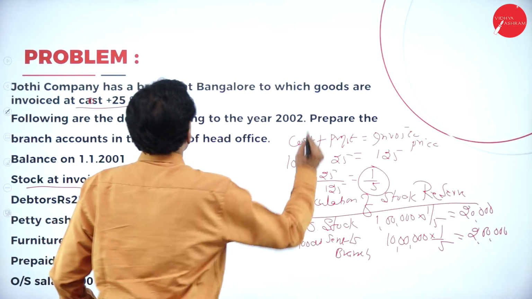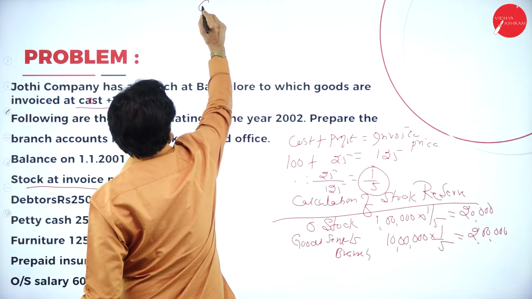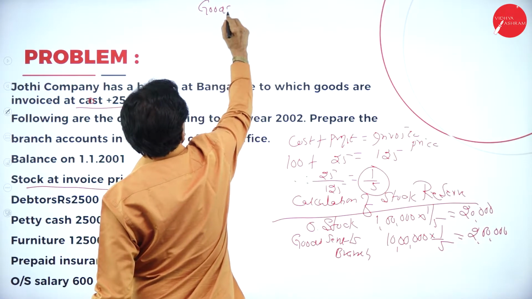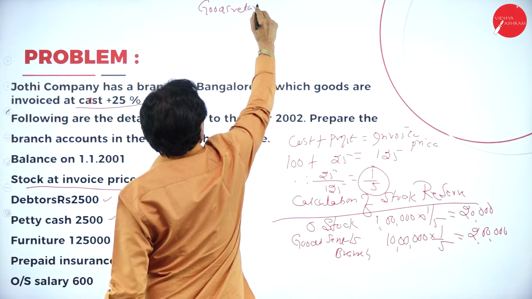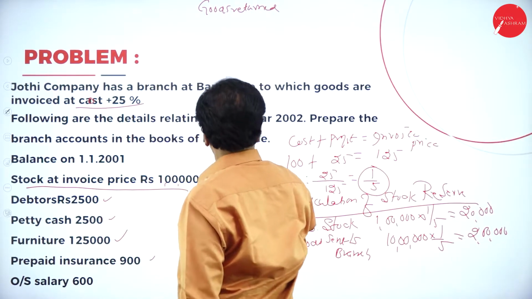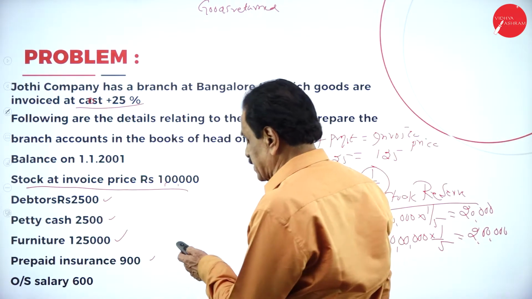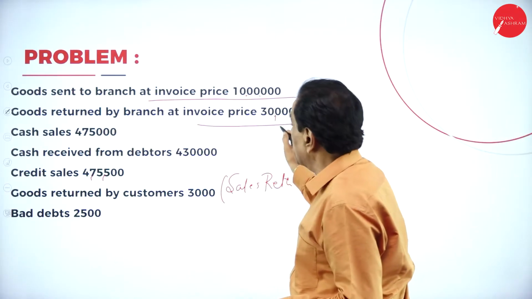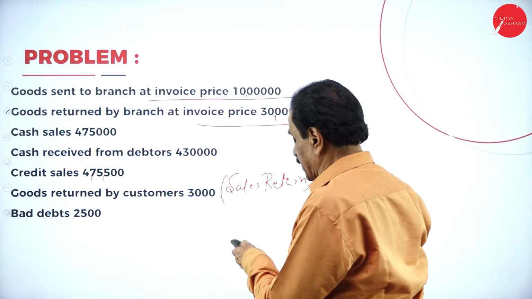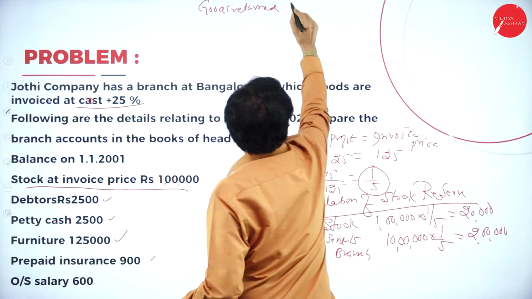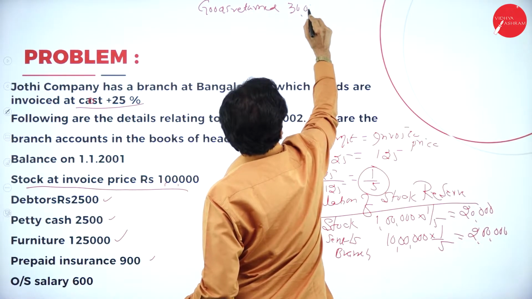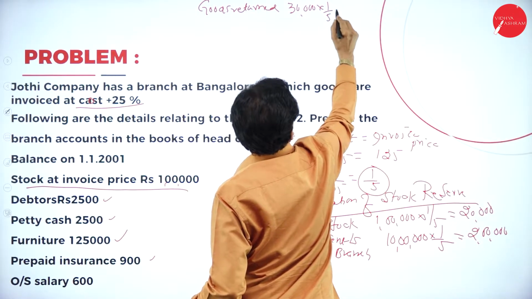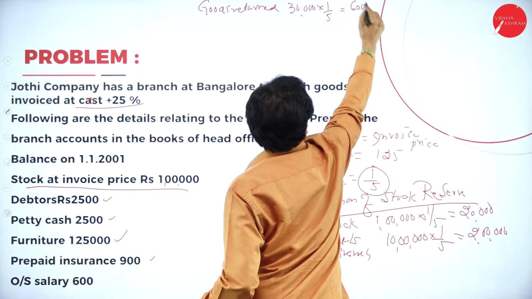Goods returned by the branch at invoice price is 30,000 into 1/5, that is 6,000.